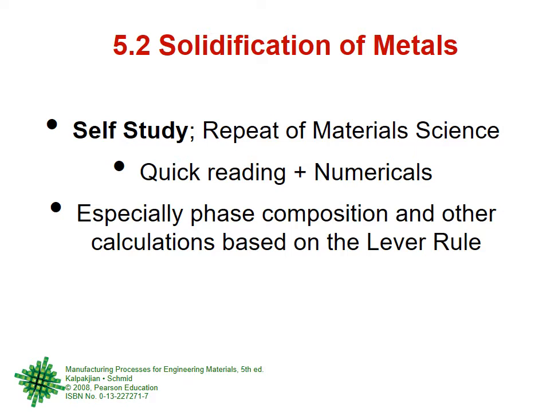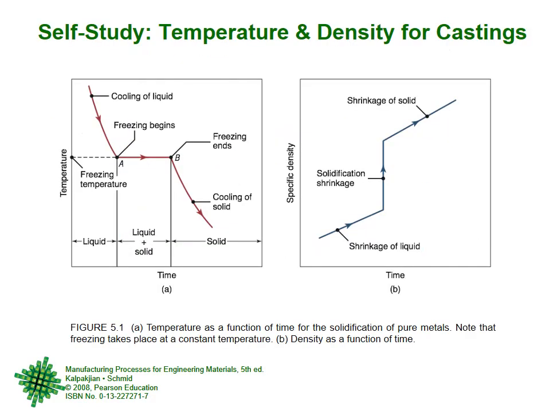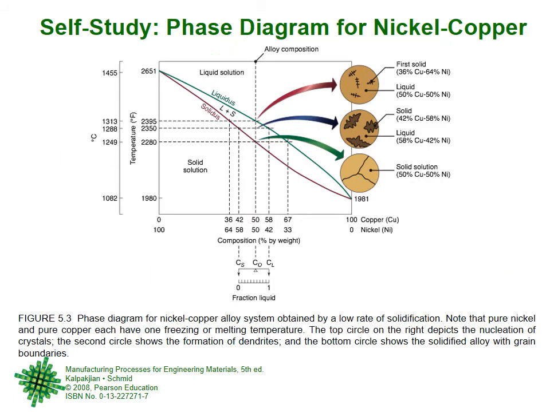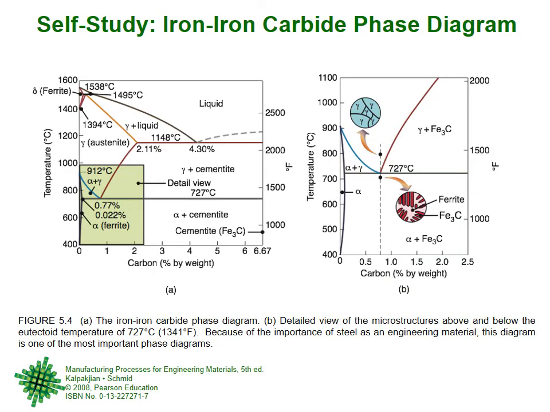Because this is part of your material science course, this was left as self-study, but I showed you the topics: temperature and density changes during cooling, two-phase alloys, binary nickel copper alloy, iron carbide phase diagram, right?